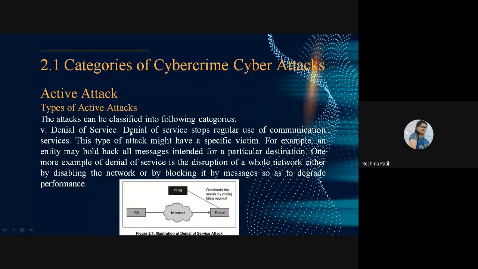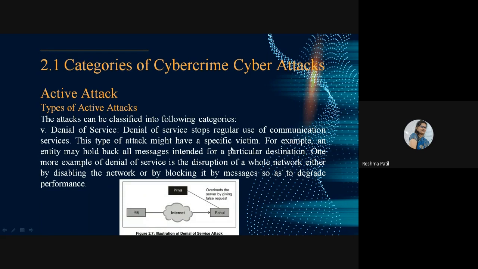Next, denial of service. It means your service is not going to work. Denial of service stops the regular use of communication services. You are going to access some website and that website is not going to open. That is called denial of service. The website should show some information to the user. If that website is not showing anything, it is denying the service. This type of attack might have a specific victim.